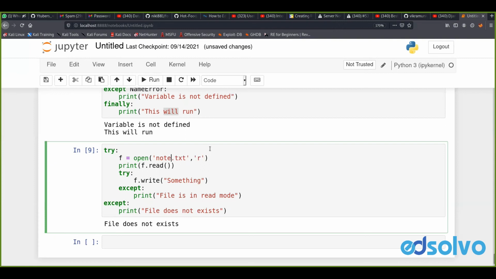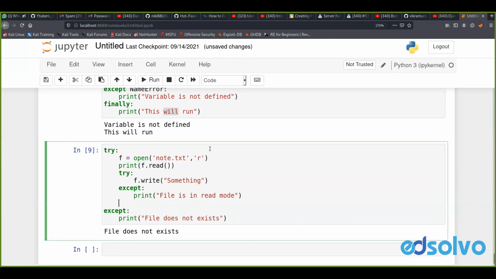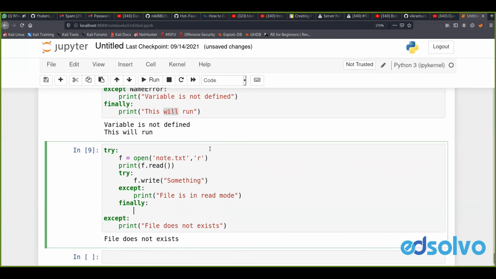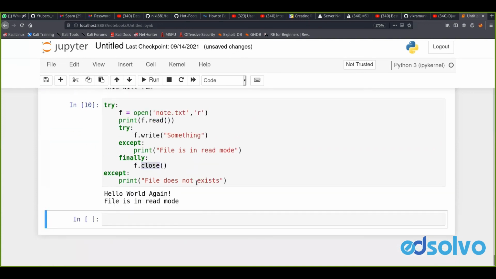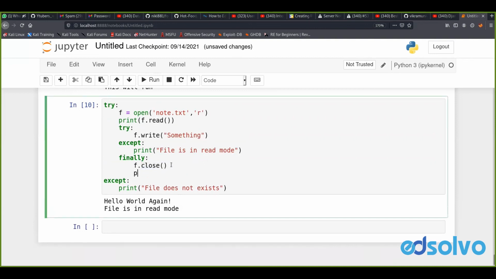So if we are using a file operation, like opening a file, one thing is common, that we need to close it. So what we'll do, f dot close. This line will run. It will not bother whatever the output of these two lines is, but this line will run. So if we are opening our file, it will get closed here. I just give it a print statement so that we can know that our file is closed.